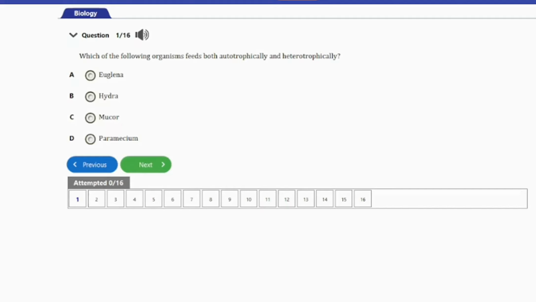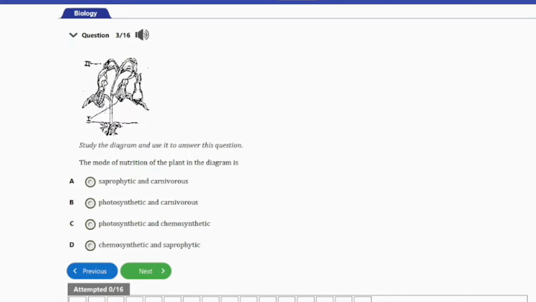So let's consider the next question, guys. That's question number 2 here. It says, the organism that can carry out both autotrophic and heterotrophic mode of nutrition is A. Euglena, B. Spirogyra, C. Eudorhina, and D. Chlamydomonas. So guys, we've already established this, that the answer is the Euglena, and that's option A here again. So let's go ahead and consider the next question, guys.